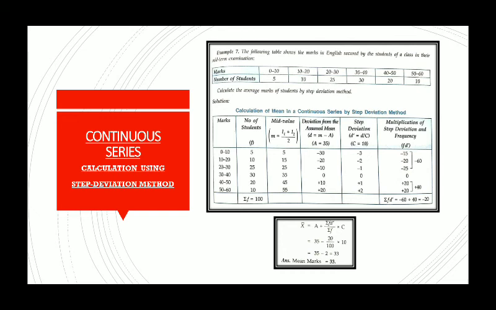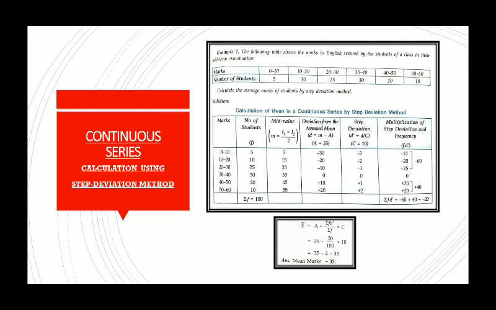FD dash is frequency multiplied by the step deviation. So frequency is 5, step deviation minus 3, so FD dash is minus 15. Frequency 10, step deviation minus 2, multiply, you got minus 20. Similarly, you will multiply each of these frequency values with the corresponding step deviation and you will get the FD dash values. At the end, we need to get the summation.